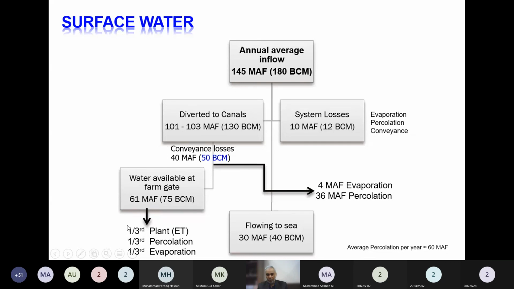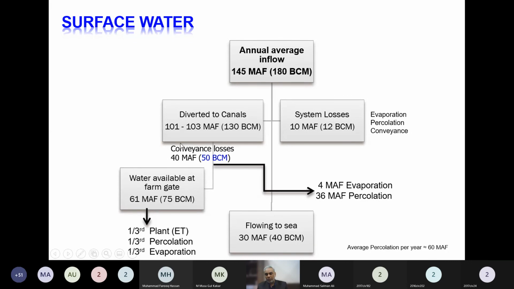If we use a drip irrigation system, which only soaks the area close to the root of the plant, then we will be needing only this much quantity of water for the same area. We will be avoiding this loss of 40 million acre feet. We will be avoiding these two losses, and we will be avoiding this 10 million acre feet. So that is the benefit of a high efficiency irrigation system.